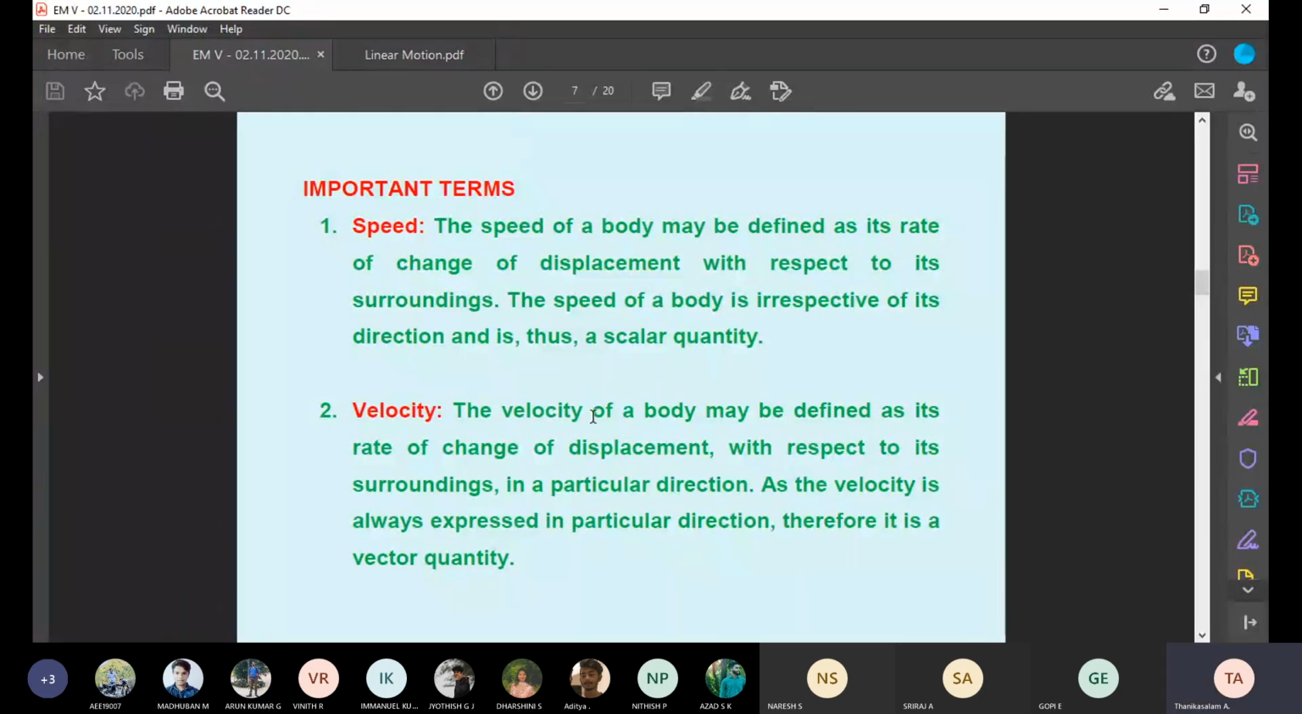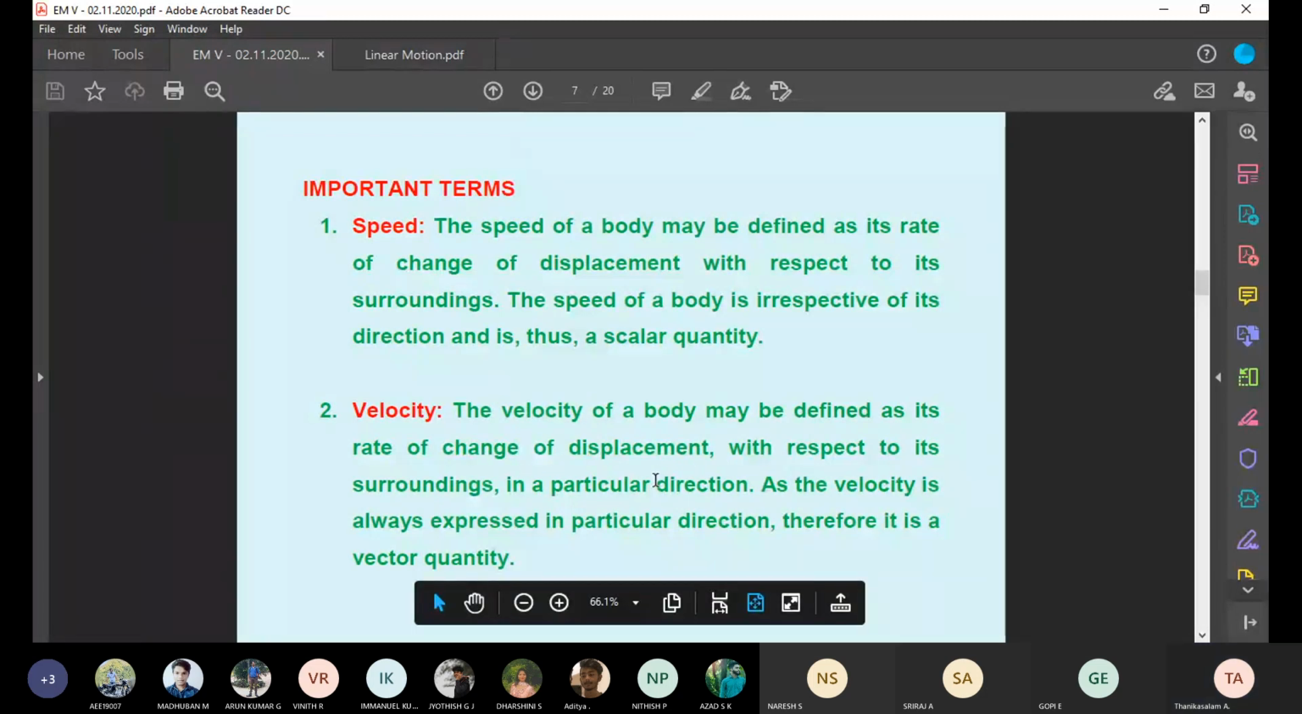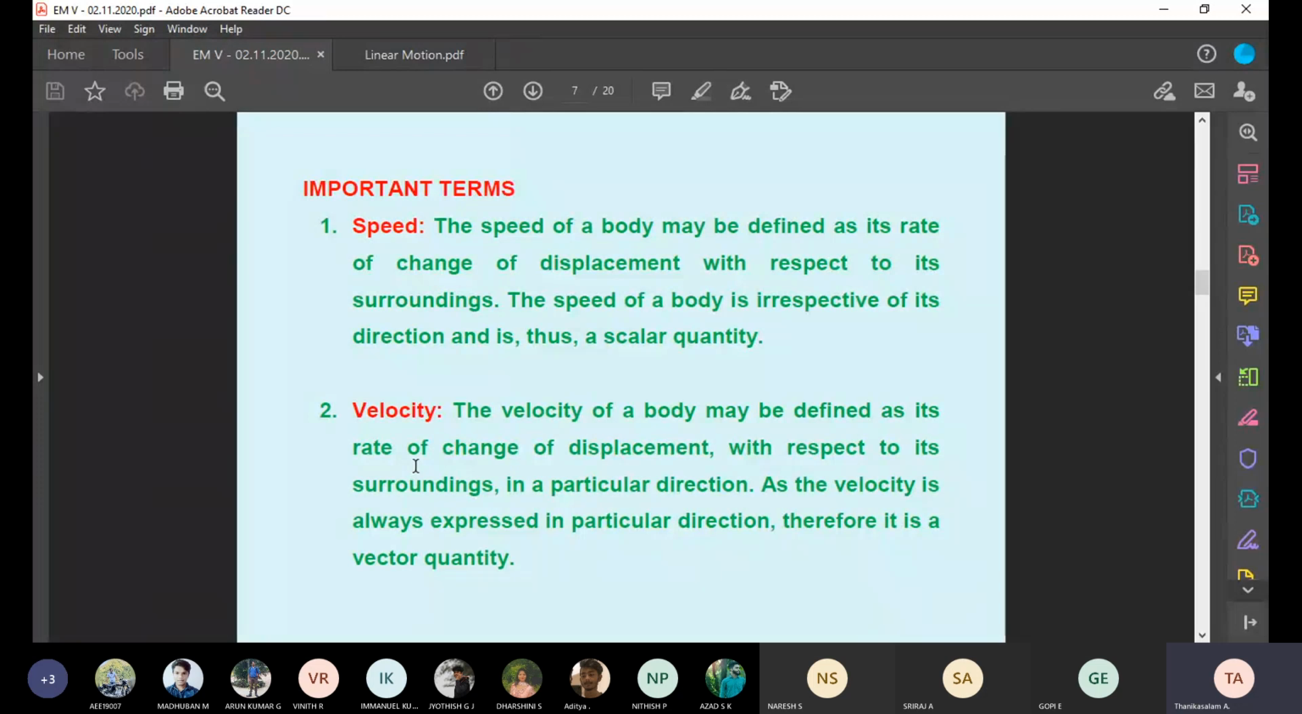Then velocity. Velocity of a body may be defined as its rate of change of displacement with respect to surroundings in a particular direction. As velocity is always expressed in a particular direction, it is a vector quantity. So velocity is a vector quantity. Vector quantity means it has magnitude and direction. Speed is a scalar quantity. It has only magnitude. It does not have direction.